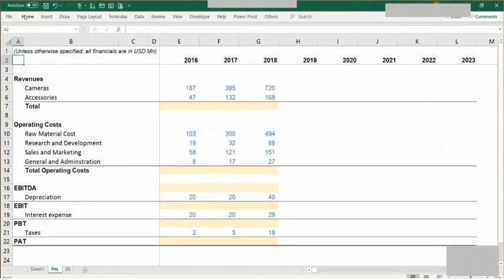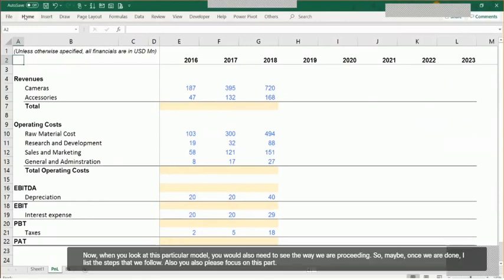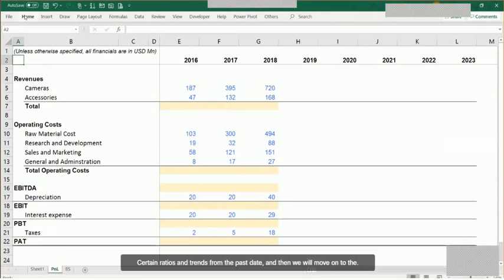Now, when you look at this particular model, you would also need to see the way we are proceeding. So maybe once we are done, I'll list out the steps that we will follow. But please also focus on how we are proceeding in terms of creating a model. Step number 1, we are trying to look at the historical P&L and balance sheet. Step number 2, we would analyze it further. We would try and figure out certain ratios and trends from the past data. And then we will move on to the projections part. So that's the sequence which we are using. So let us get started.